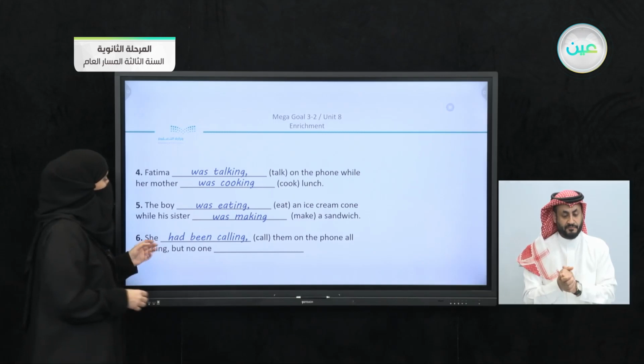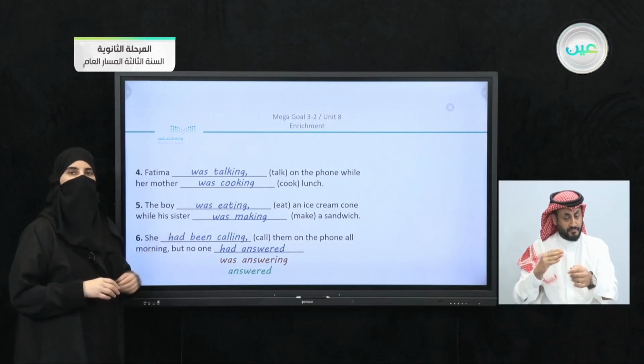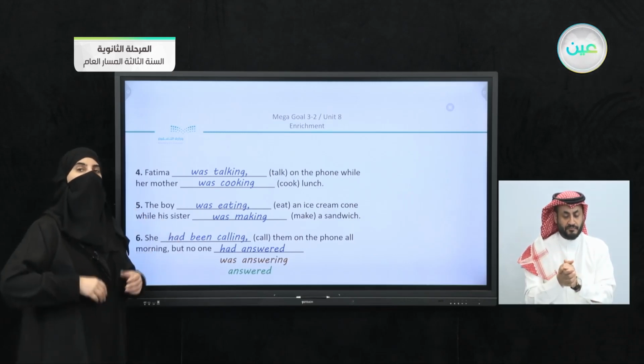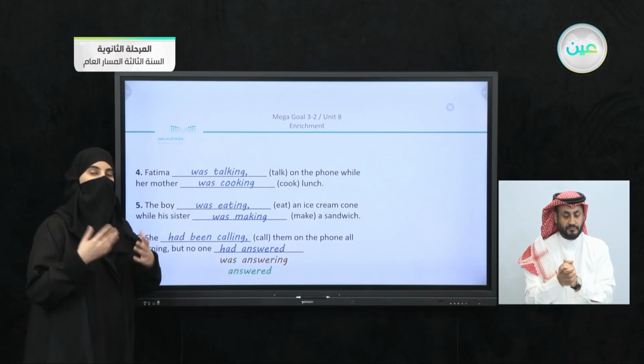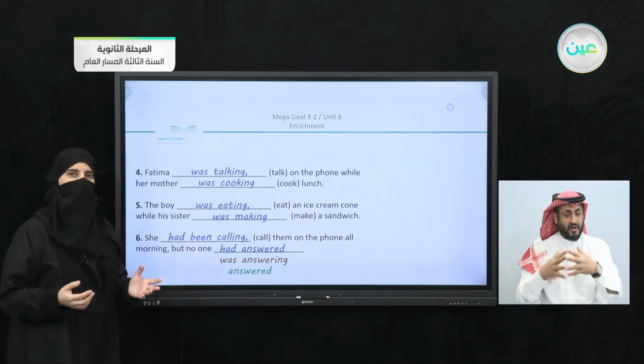We can say, but no one had answered. Or you can say, but no one was answering. And if you say, but no one answered, it is also correct. So we have 3 options that you can apply within the sentence here. You can see that I answered the exercise with you based on the complete meaning of the sentence.